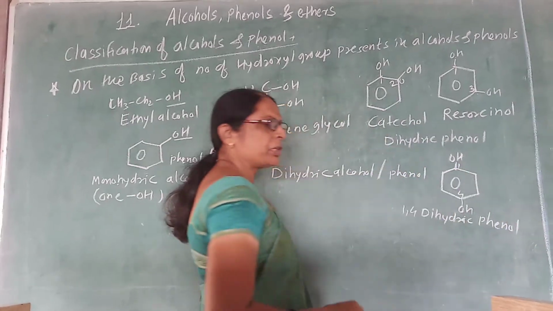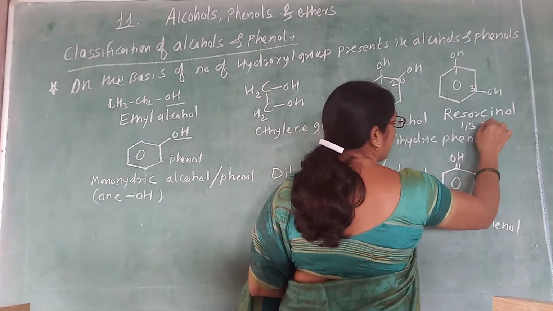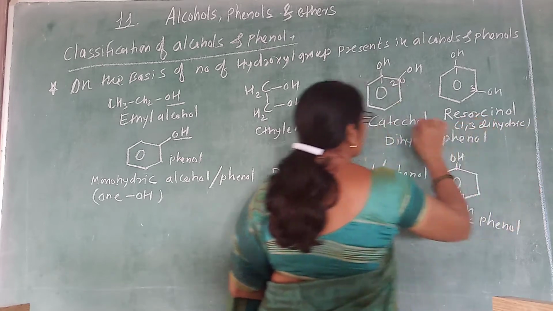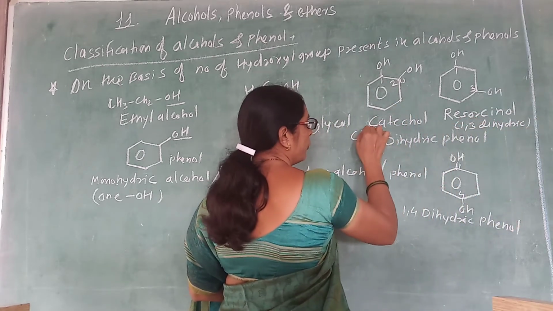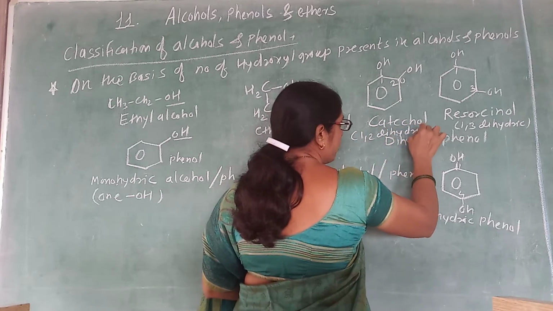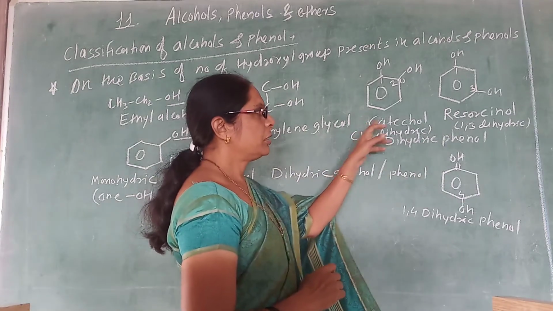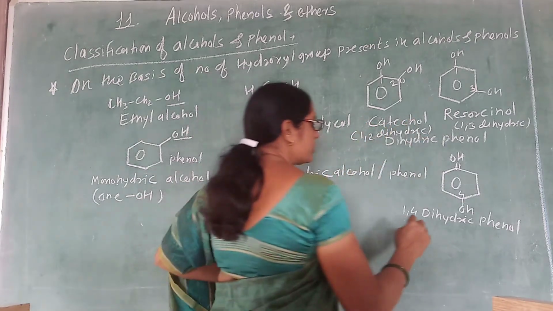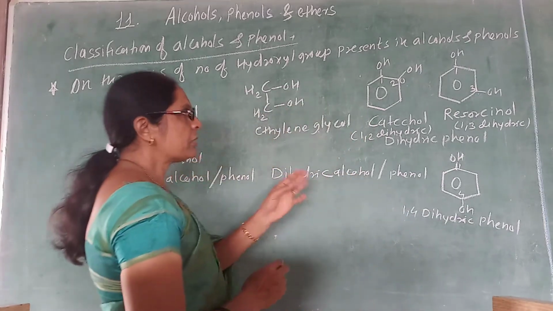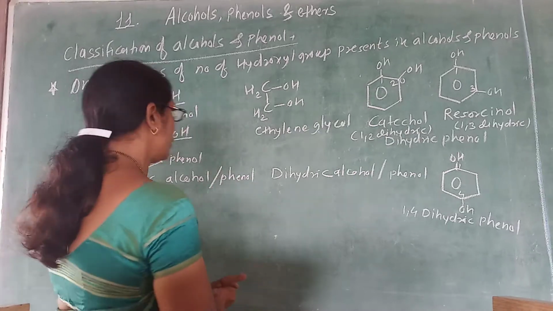The hydroxy groups are present at 1 and 4 here, at 1 and 3 in resorcinol, and at 1 and 2 in catechol. So if the position changes, the compound changes. This is catechol, this is resorcinol, and this one is 1,4 dihydric phenol. In this way, you can consider compounds with different hydroxy groups.